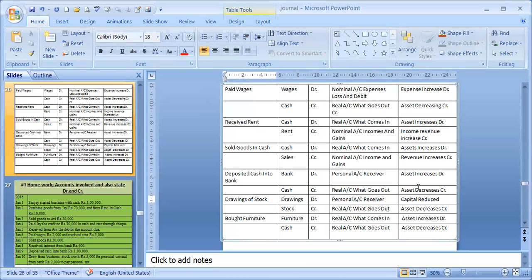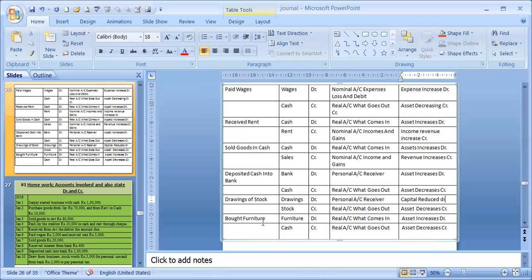Under modern approach, drawings is considered as capital. Capital reduces, that's why drawings debit. We can write capital also instead of drawings. And stock is decreasing from the business, that's why credit. Stock being an asset, asset reducing, credit.